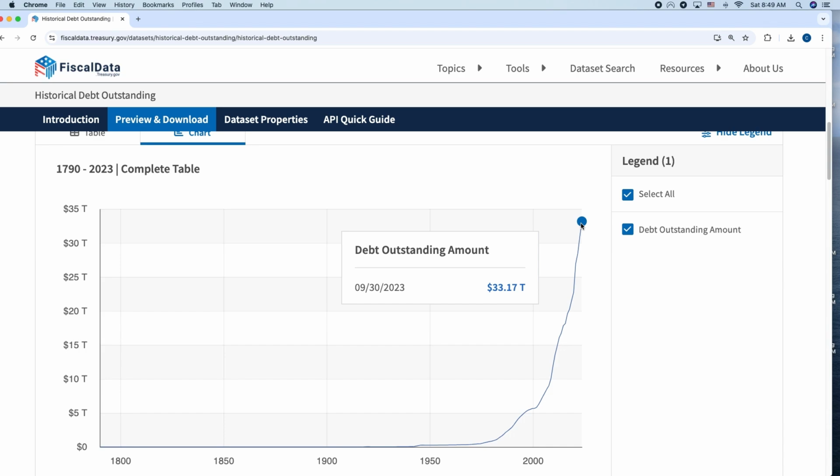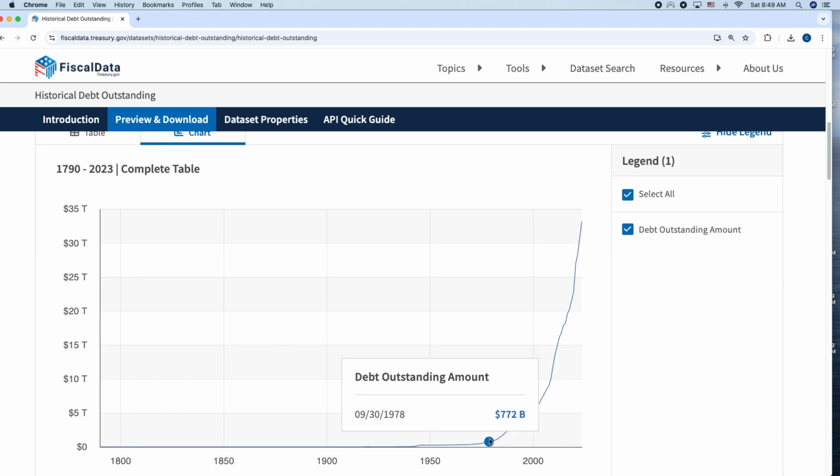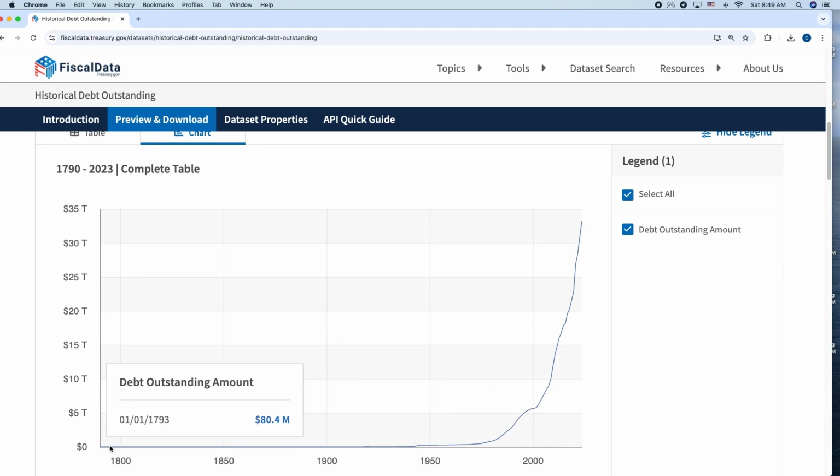And when you zoom out and take a look at this chart, it shows you how crazy parabolic the U.S. national debt is going. So stay safe out there. Figure out how you're going to best navigate the future debt crisis the United States is in.